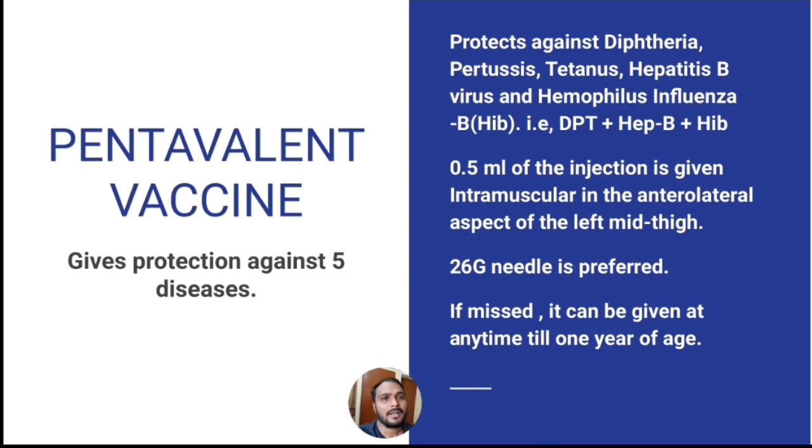First, coming to the pentavalent vaccine. It gives protection against 5 diseases. They are diphtheria, pertussis, tetanus, hepatitis B and Haemophilus influenzae B. 0.5 ml of the injection is given intramuscular in the anterolateral aspect of the left mid-thigh. It can be given anytime till 1 year of age.